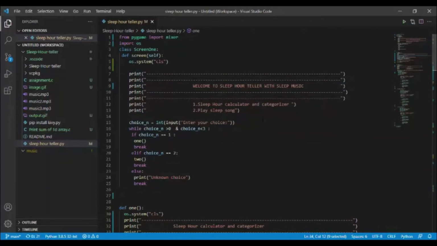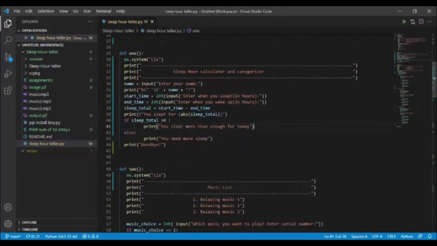After that, an integer variable named choice n will store your choice number, and this is a while loop. After that, an if statement: if choice n is equal to 1, then it will go to function 1, or if choice n is equal to 2, then it will go to function 2, else it will print unknown choice.